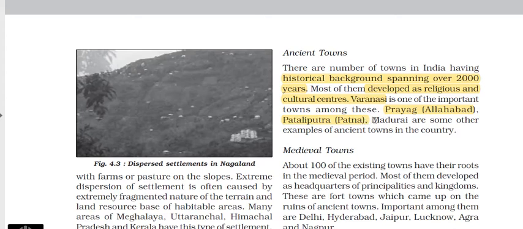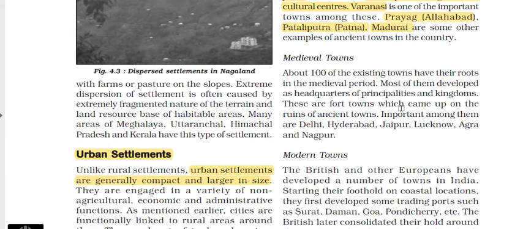Madurai in South India during the Chola period also played an important role. So these were the ancient towns, all the towns which have historic significance come under the ancient towns. But medieval towns are the towns which were formed after the ruin or destruction of ancient towns. And this was the time when the Rajputs were ruling in India.